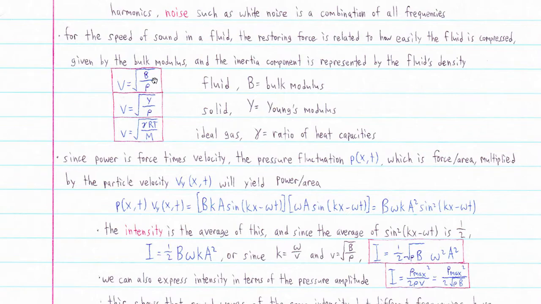That's due to the other component, which is how hard the medium is to compress. Solids are a lot harder to compress than liquids or gases. So this component increases, and the speed of sound is faster. So the harder something is to compress, the faster sound will travel through it.